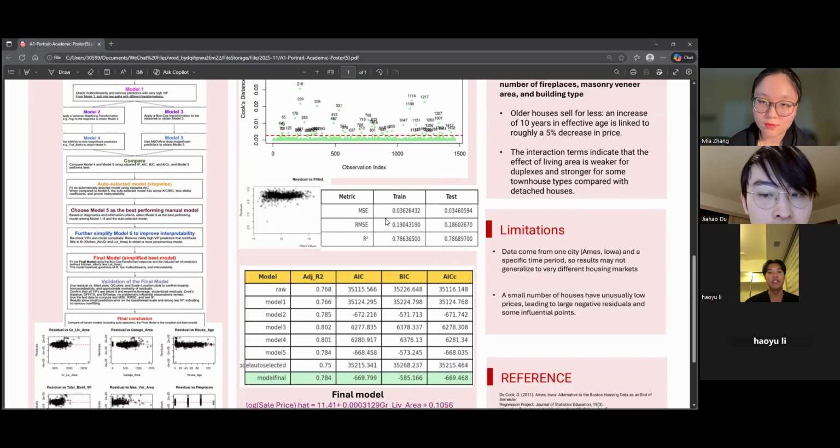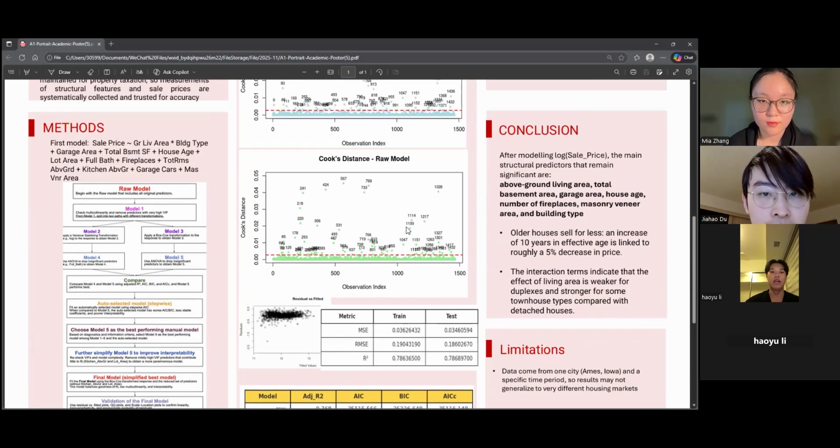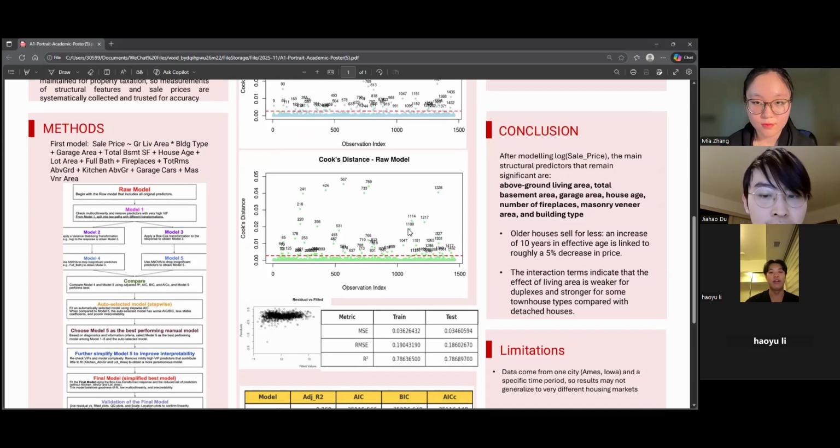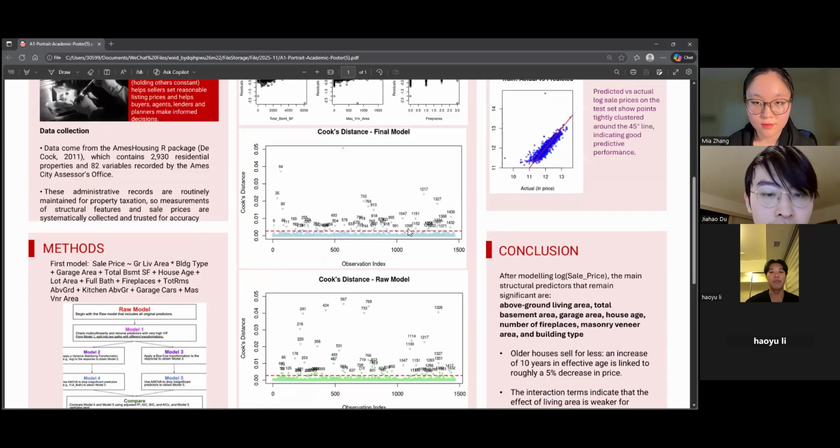Then we studied three specific types of points, namely leverage points, outliers, and influential points. Comparing the final model with the raw model, the conclusion is that although the numbers of the three types of points are approximately the same, they have indeed decreased overall.